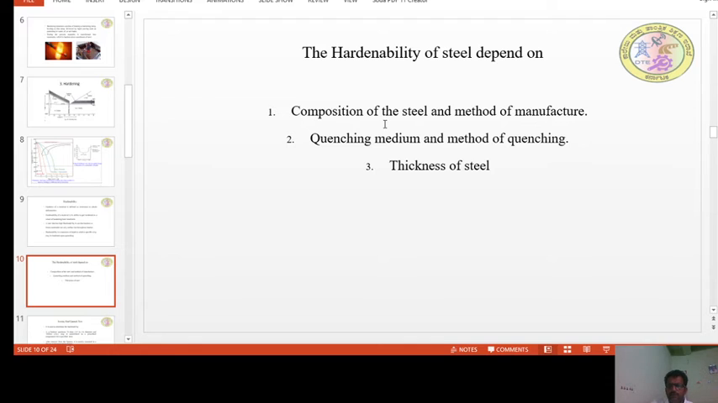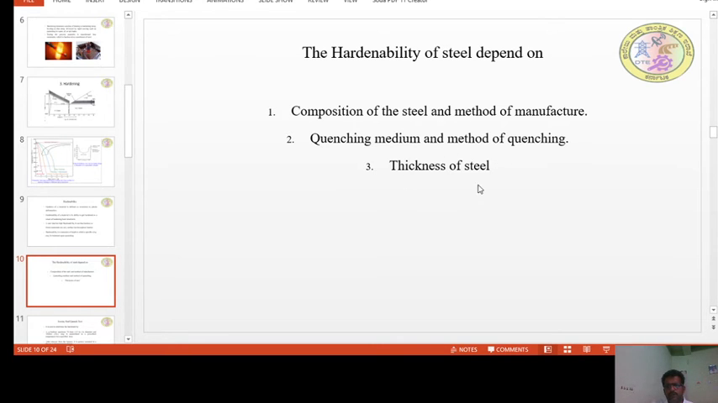One is the composition. Composition is mainly the carbon content along with some alloying elements. If the carbon content is more, the ability to undergo hardening is also more. Then the quenching media or method of quenching decides the rate of cooling. If the rate of cooling is faster, generally it supports the formation of martensite.